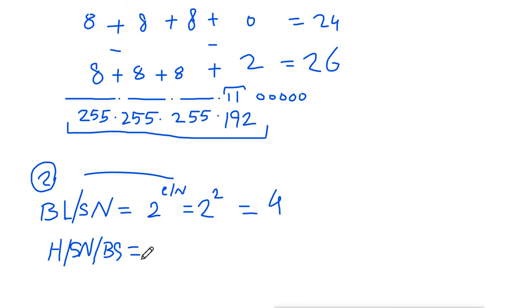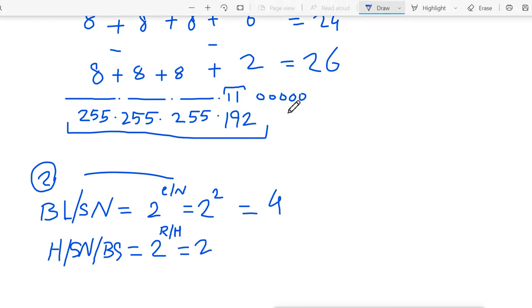So for that we will see 2 raised to all the remaining zeros, that means the host bits. Here we will see the network bits, that is the on bits, we can say the extra network bits, and here we will say all the remaining host bits. So the remaining host bits are what? 2 raised to 6 here. We know that 2 raised to 6, the 6 remaining bits are 0.